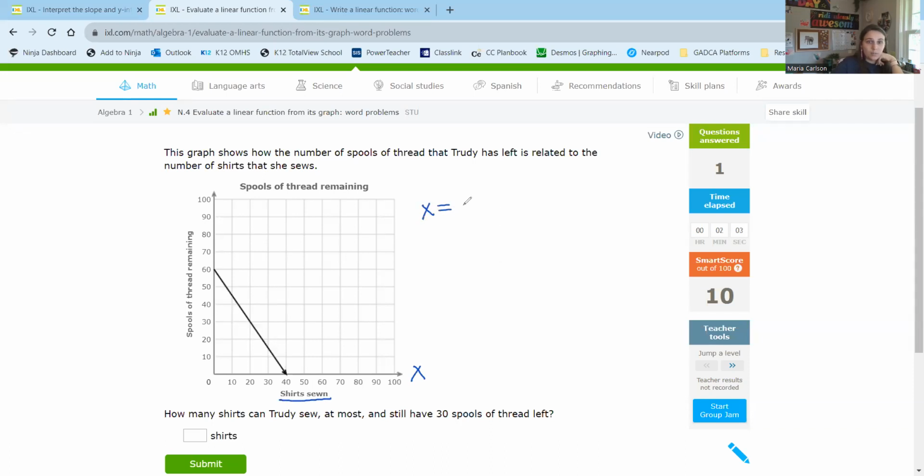So X is equal to the amount of shirts she can make, and then my Y is the spools of thread remaining. So Y equals spools left over. And you don't even need to know what a spool is to answer this problem. It's just a way of packaging thread, okay?